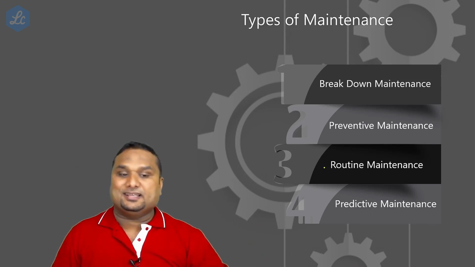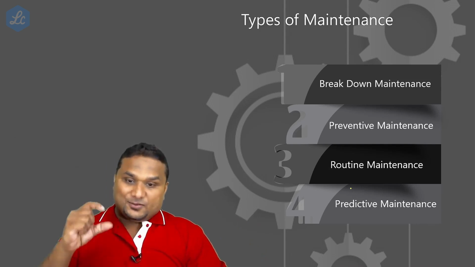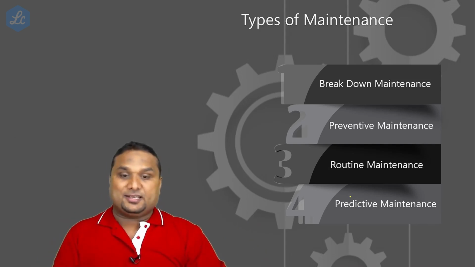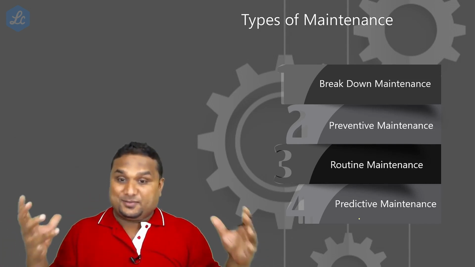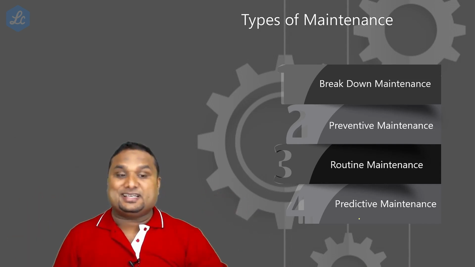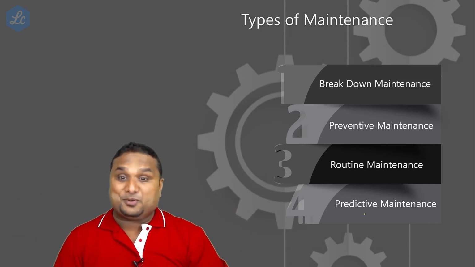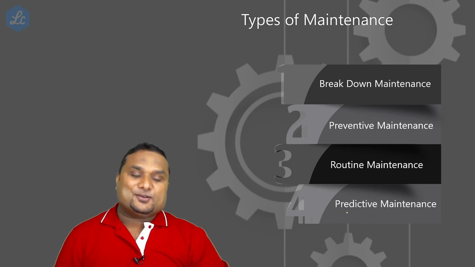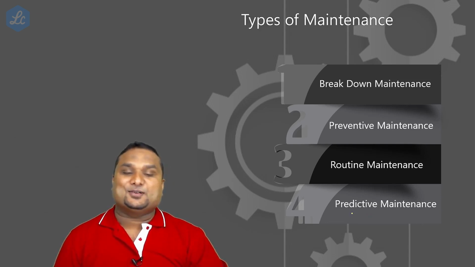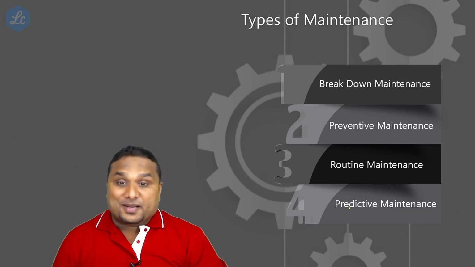It's routine maintenance. And if we are using some equipment like a gauge machine, and you are going to predict that this machine is going to fail with the help of some technical tool, with the help of some x-ray machine, whatever it is, it's called predictive maintenance. That means with the help of some other machines, you are going to say that this machine is going to fail.